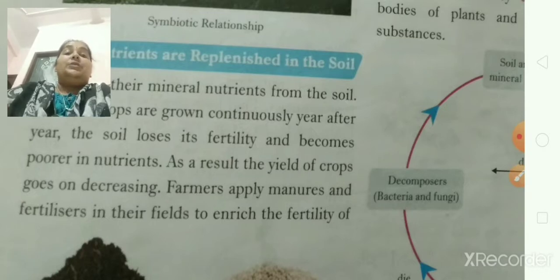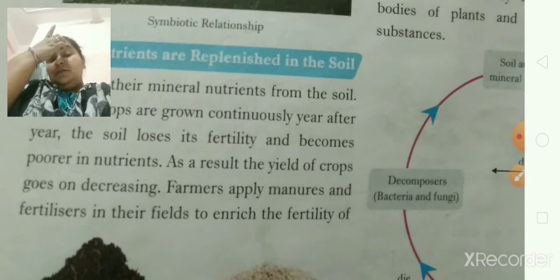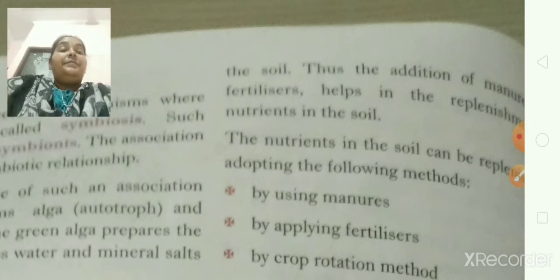Keeping this in mind, farmers apply manures and fertilizers to the field to increase the fertility of soil. So what happens when they add manure and fertilizers to soil, it replenishes the nutrients in the soil. So at that time, if farmers add these manures and fertilizers to the soil, in a way the soil comes back new. Maybe we can get more crops, a greater quantity. So what are the main points or methods to replenish the nutrients?